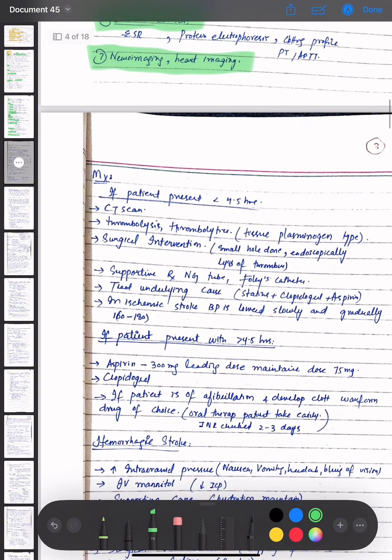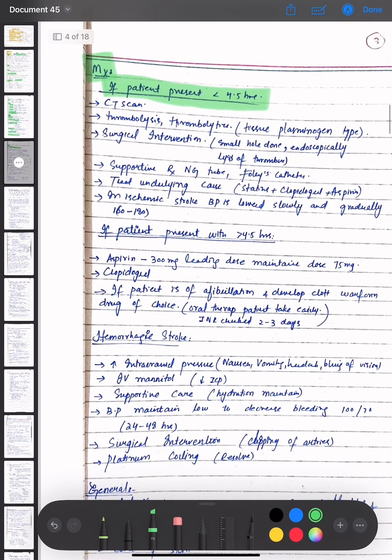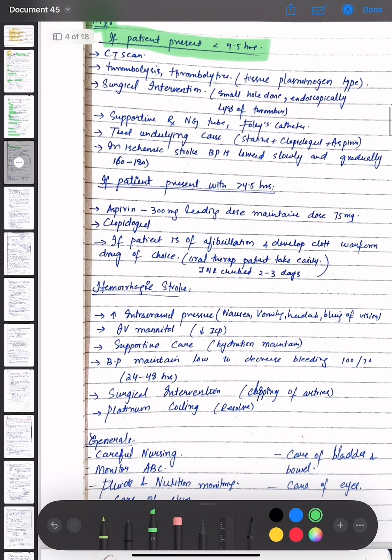Then the management options for stroke are: if the patient presents in less than 4.5 hours, then CT scan is done, and thrombolysis and thrombolytics are given, tissue plasminogen type. Urgent surgical intervention, in which a small hole is made, then endoscopic lysis of thrombus is done. The supportive treatment is provided, that is NG tube and Foley's catheter. Then we will treat the underlying cause, that is statins, clopidogrel, and aspirin are given. In ischemic stroke, BP is lowered slowly and gradually, that is 160 to 180.